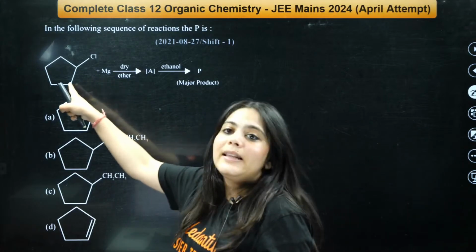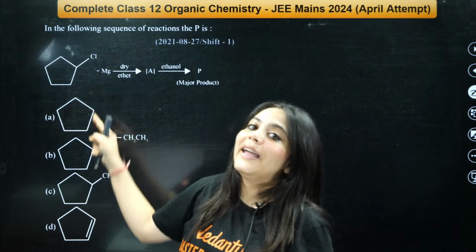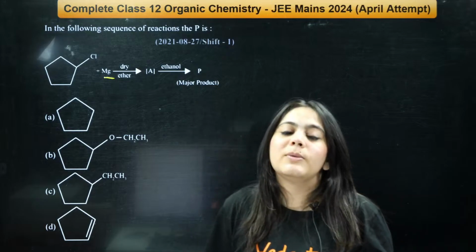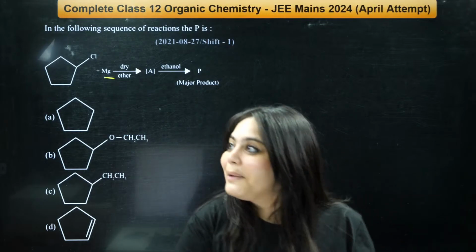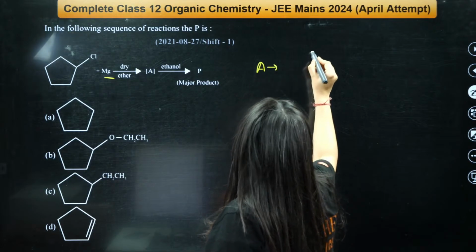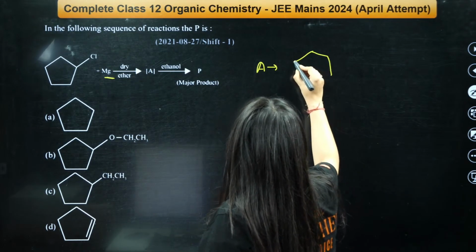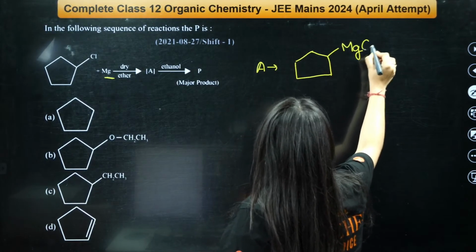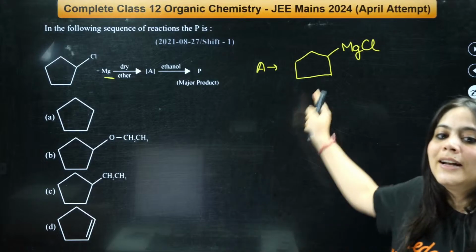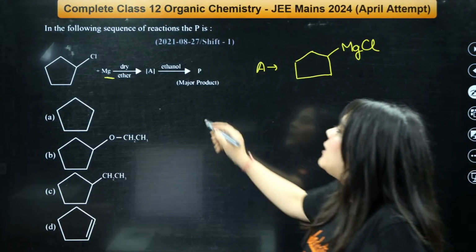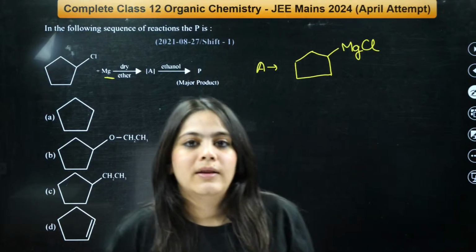Can everybody see this is an alkyl halide and Mg is given to you, right? Mg in dry ether, which means what? Grignard reagent will be formed. So the first product A will be a Grignard reagent like this. Here will be the MgCl, isn't it? This kind of Grignard reagent will be the first product A, and then you're trying to react it with ethanol.